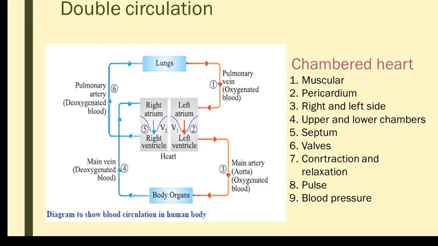So compared to the higher organisms, their heart is very simple and only acts as the collecting chamber, and that type of circulation we call single circulation. The direction of single circulation is from the heart to the gills, from the gills to the body parts, and then back into the heart itself. So it is single circulation.